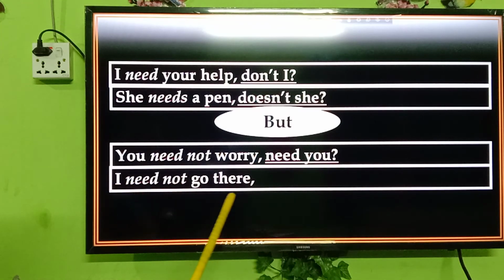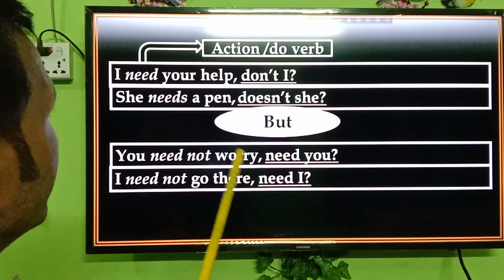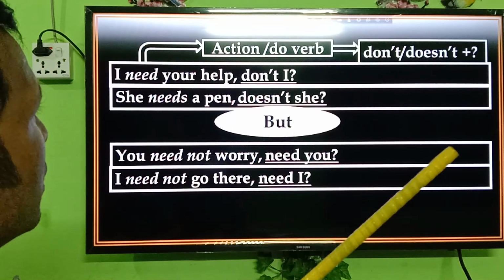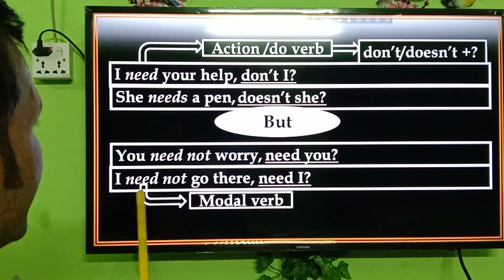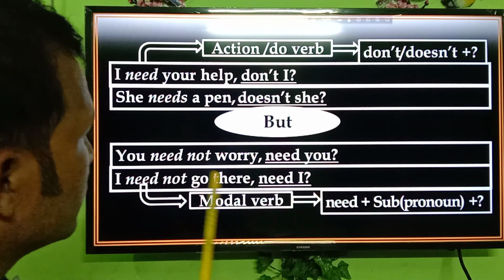Another sentence: I did not go there. Answer will be need I. Clear? Okay. And need as action verb is like do verb, doesn't do. Here need is modal auxiliary verb, so need plus subject plus pronoun. Clear?